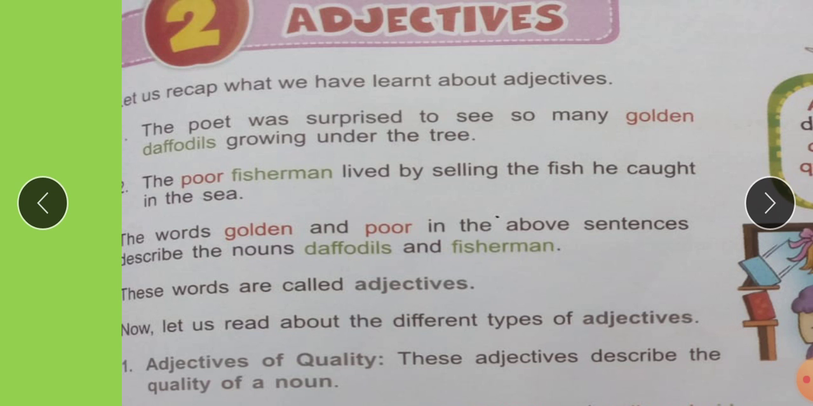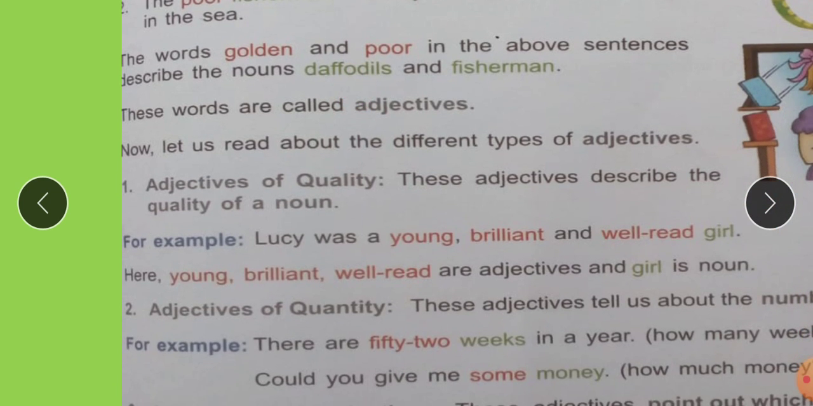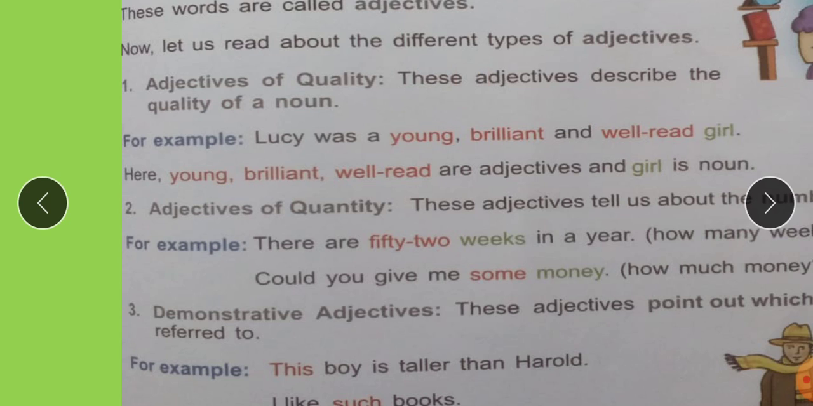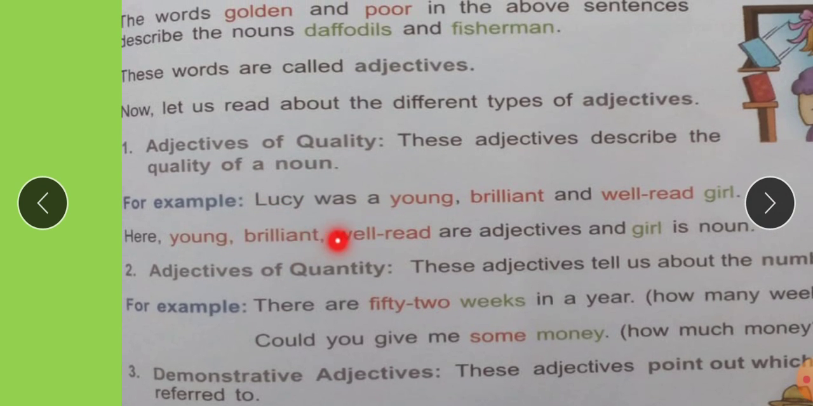The types of the adjectives. The types of the adjectives are adjectives of quality, adjectives of quantity, demonstrative adjectives, and interrogative adjectives. Adjectives of quality: these adjectives describe the quality of a noun. For example, Lucy was a young, brilliant, and well-read girl. Girl is a noun in this sentence, and young, brilliant, and well-read are adjectives.